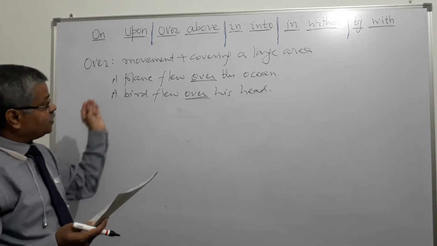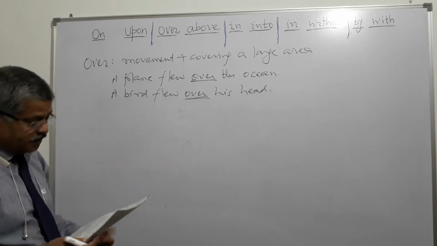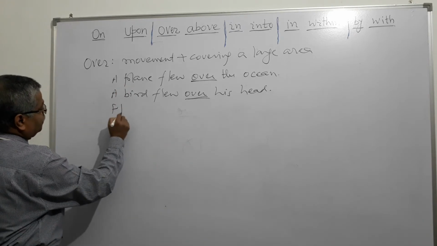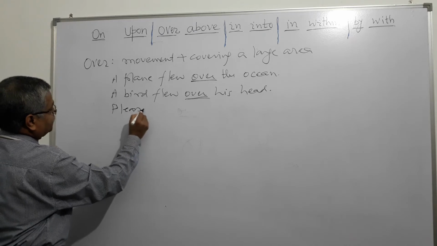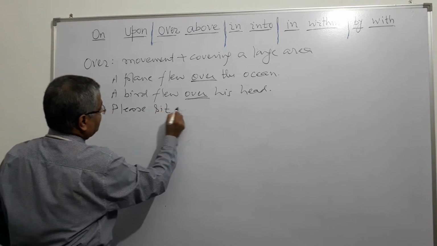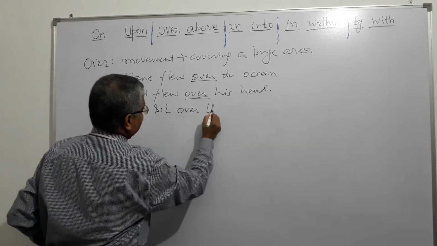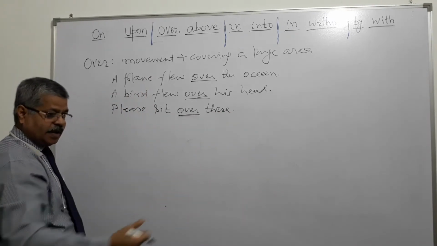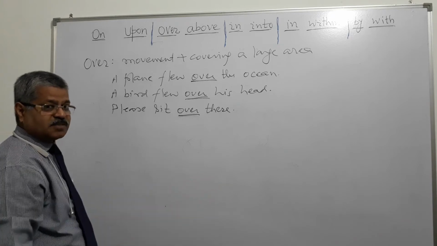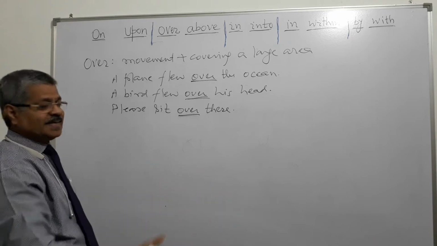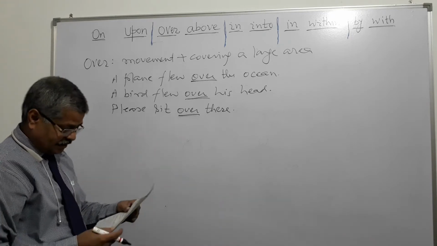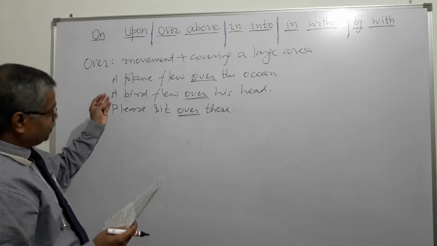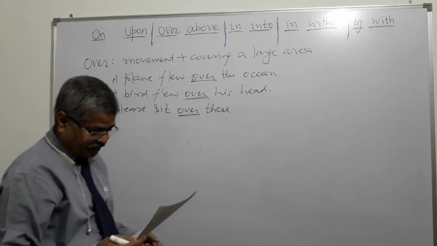The plane flew over the ocean, a bird flew over, and somebody has come, right? So I say, please sit over there. Please sit over there. I am indicating some place, some space for the guest to sit down. Please sit over there, right? A bird flew over, sense of covering, right?